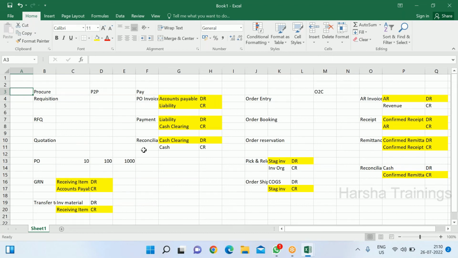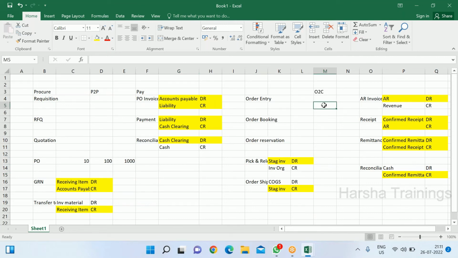They give you a situation, and from the situation you have to answer, like suddenly they ask what payment entry will be generated. So you have to say liability to cash clearing: liability debit and cash clearing credit. So you have to remember all these accounting entries and the process also, so that if it is asked in an interview, you can explain clearly how the process works. Clear? So you have to study this P2P and O2C, guys.